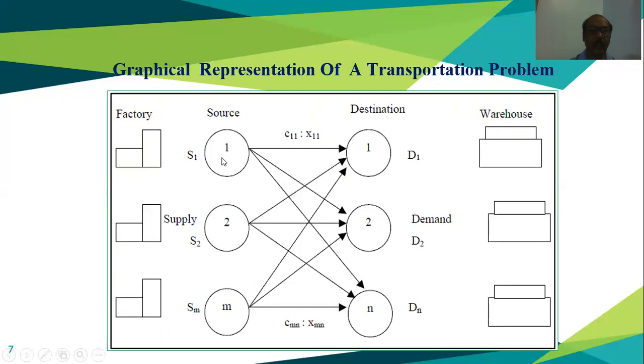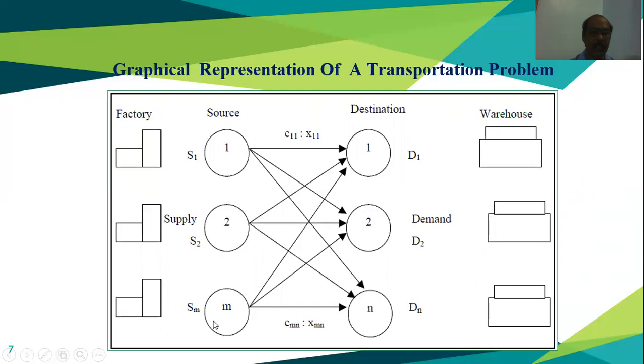Here, when we are shifting the commodity from S1 to D1, it is denoted as X11, because it is S1 to D1. When we are shifting or allocating the commodity, material or item from S1 to D2, it is denoted as X12.